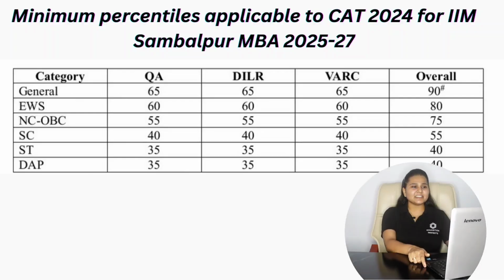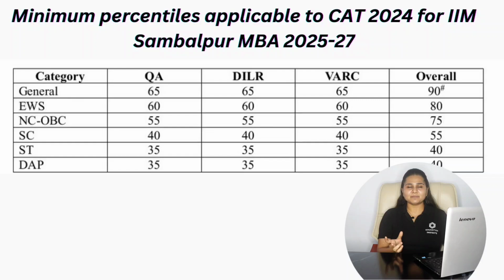So here if we consider the minimum percentile applicable to CAT 2024 for IIM Sambalpur for the batch of 2025-2027, then for the general category it is 65 percentile in all the three sections, and overall it is 90 percentile with your CAT entrance examination. For EWS category it is 60 percentile in all the three sections, and overall it is 80 percentile in your CAT entrance examination. For NCOBC, it is 55 percentile section wise, and overall it is 75 percentile.